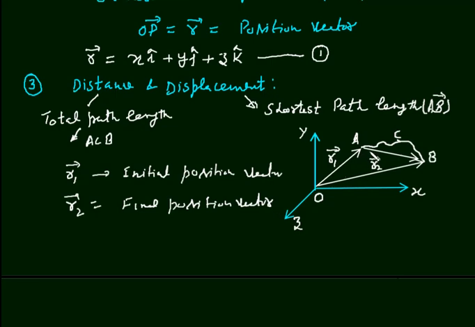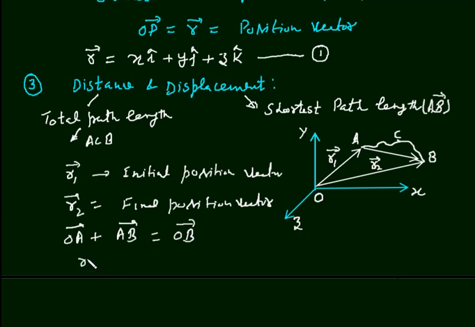Then from this triangle OAB, we apply the triangular law: OA vector plus AB vector is equal to OB vector.